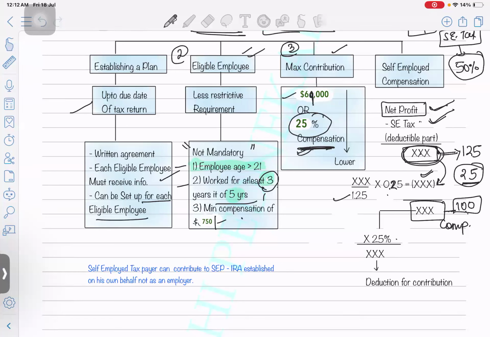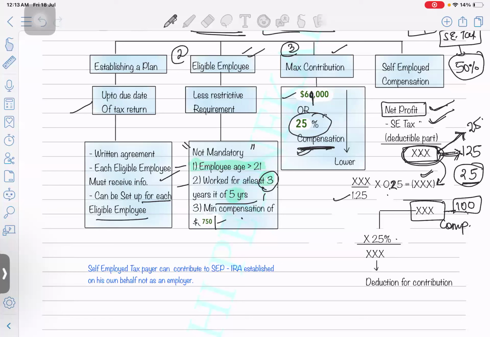Whatever business income you're going to earn on Schedule C, you have to pay the self-employment tax. But the good part is 50% of that self-employment tax is allowed as a deduction on your Schedule 1. So the deductible part you have to reduce. Whatever is remaining, assume that this already includes your 25% compensation, the 25% eligible amount. So this is your 125 times.